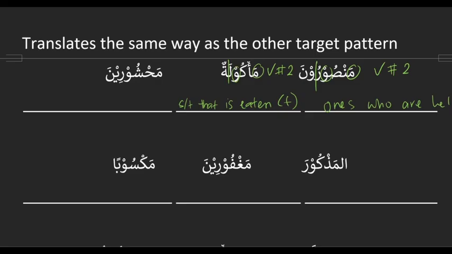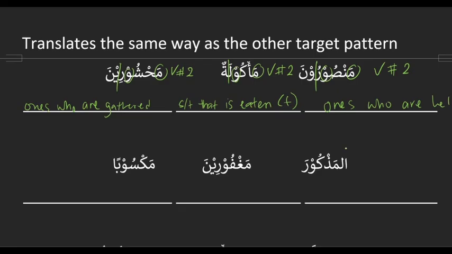Okay, mahshureen. Haida ina. Starts with a ma. Second to last letter is a waw. Good. So that's what makes it target pattern 2. And then the letters that are left are hashara, which means to gather. To make that passive is to be gathered. And then one who is gathered. And then ina makes it plural, ones who are gathered.